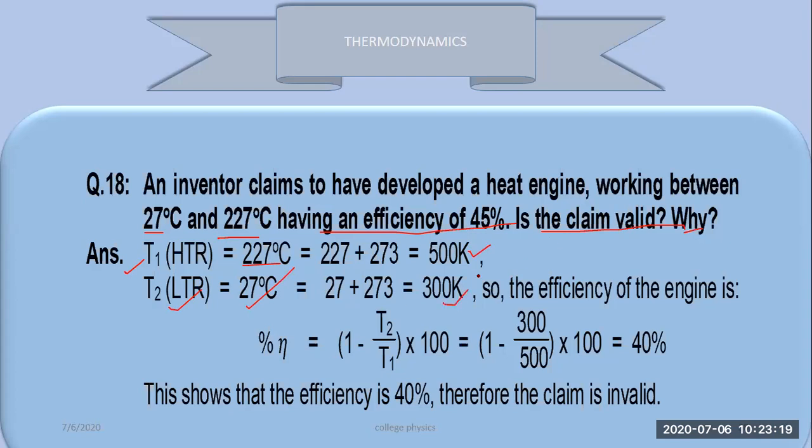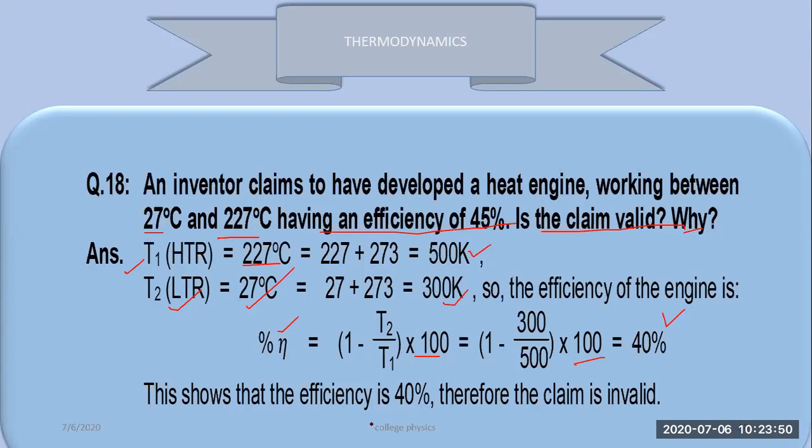The efficiency of the engine is calculated by using this formula, that is (1 minus T2 divided by T1) multiplied by 100. So this shows that (1 minus 300 divided by 500) multiplied by 100 to calculate the percentage, so it is 40%. This shows that the efficiency is 40%, so the claim is invalid.